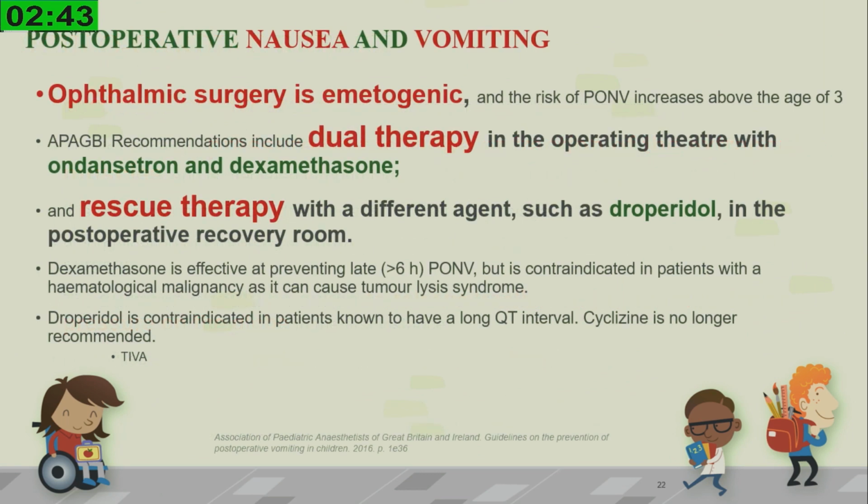Coming to the postoperative nausea and vomiting, most of the ophthalmic surgery is emetogenic, and the risk of PONV increases above the age of 3. The Association of Paediatric Anaesthetists of Great Britain and Ireland recommends that dual therapy should be given with ondansetron and dexamethasone preoperatively to reduce the incidence of PONV, and a rescue therapy with a different agent such as droperidol in the postoperative recovery room.